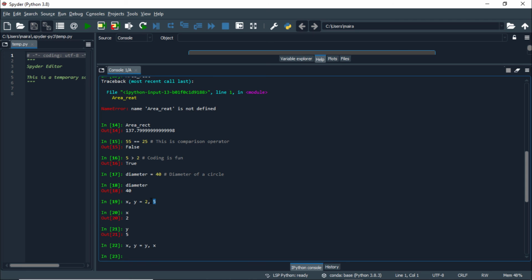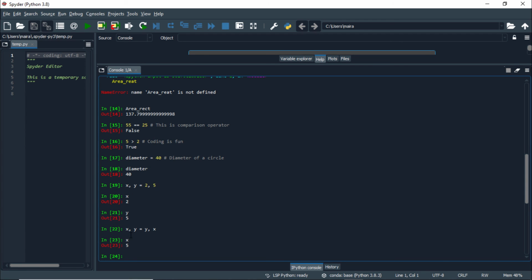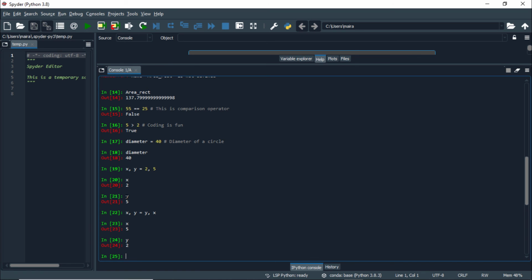These are the bindings. 5 is linked to y and 2 is linked to x, and here you are swapping these bindings. So if you press enter, and enter x, you will get 5, which was initially 2, and if you enter y, it has value 2, which was initially the value of x. So you can swap the bindings of these two variables or these two objects.